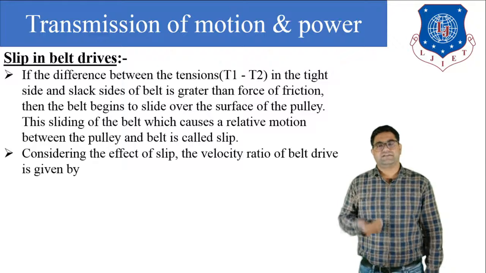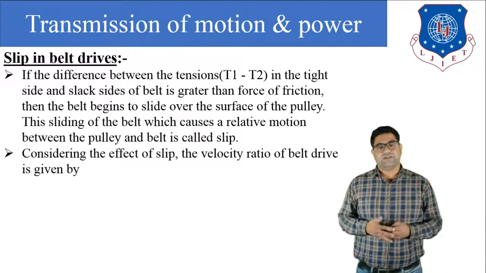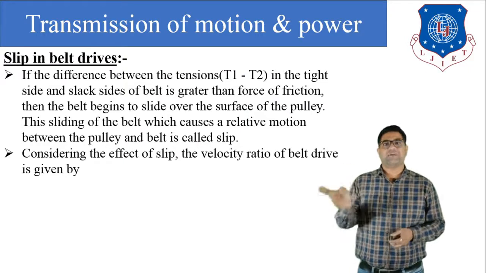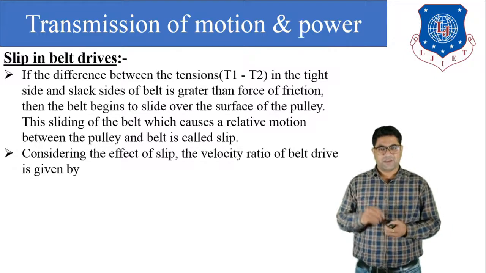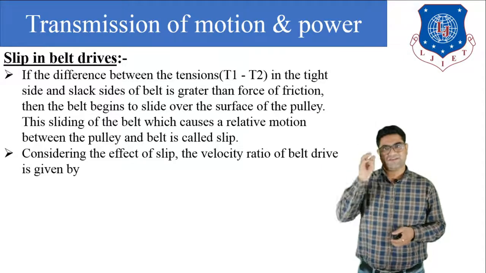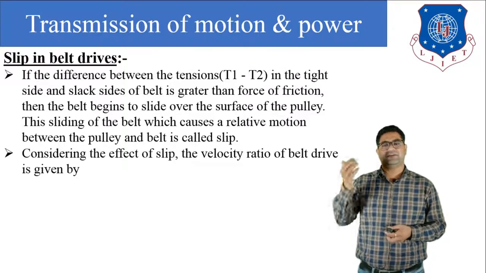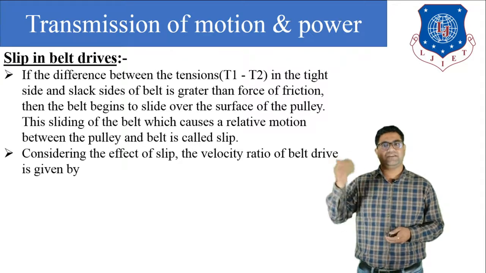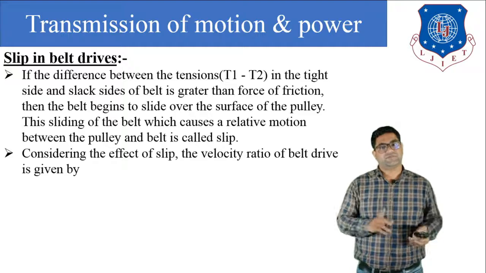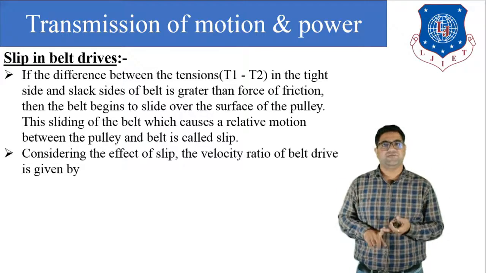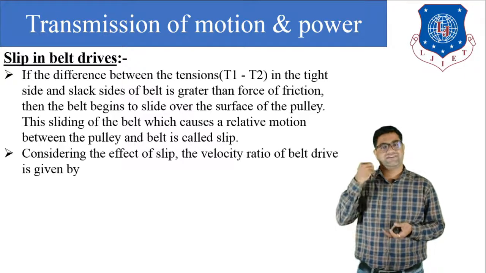Now next we will discuss the slip in the belt drive. We know that in the belt drive mechanism the power is transmitted because of the friction force between the pulley and the belt. In the belt drive there is one tight side and one slack side. If the tensions on the tight side and the slack side are denoted by T1 and T2, and the difference between these tensions is not equal to the friction force, then there is a chance of relative motion between the pulley and belt, and that relative motion is known as slip.